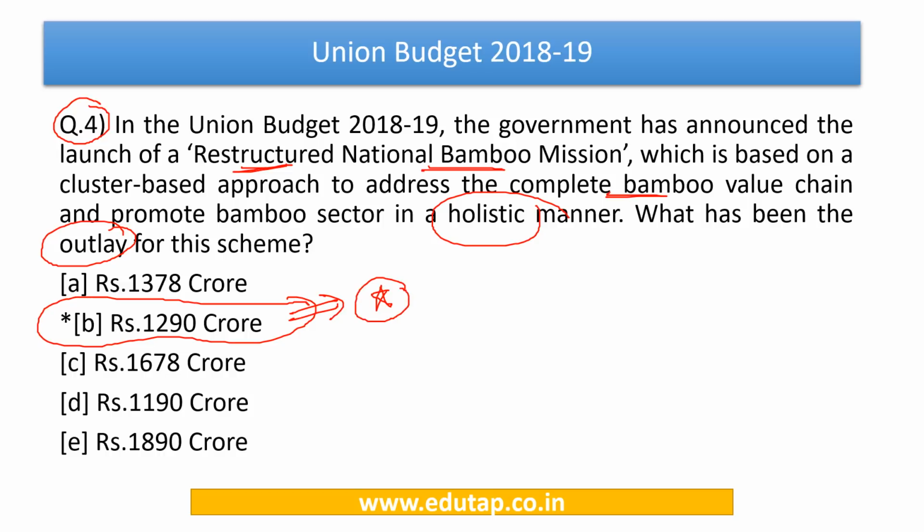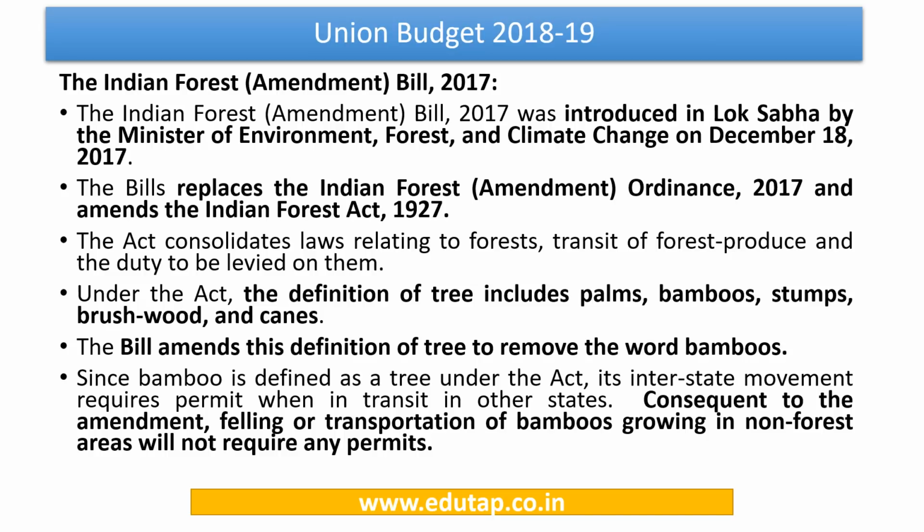Now, in the field of bamboo sector, there is one other important announcement that was made during the year. Let us have a look at it as well. There was an amendment made to the Indian Forest Act of 1927. This amendment is very important, so this entire development needs to be studied properly from the exam point of view.